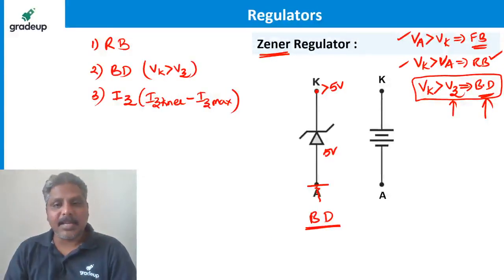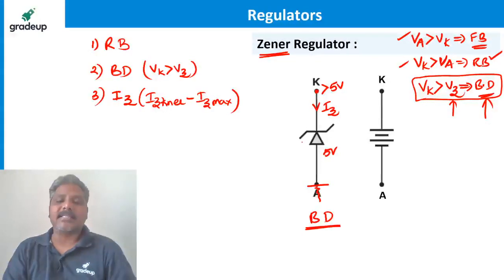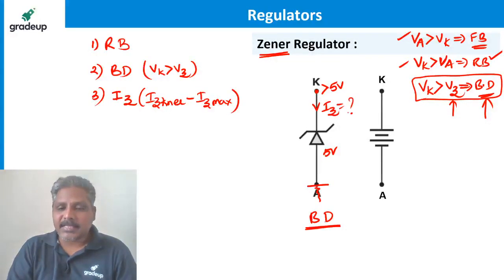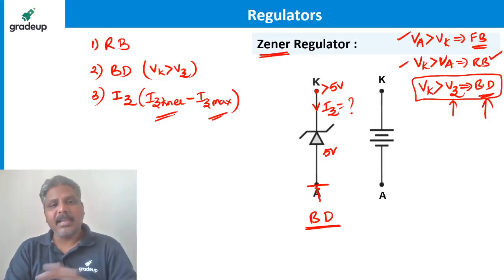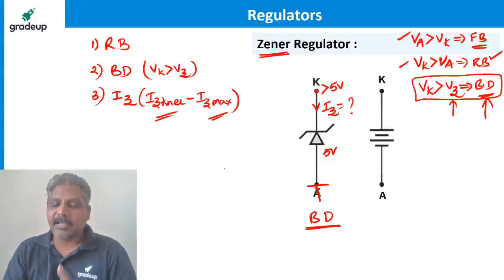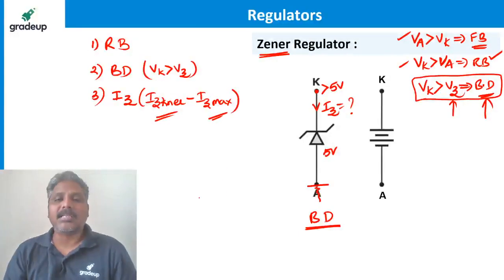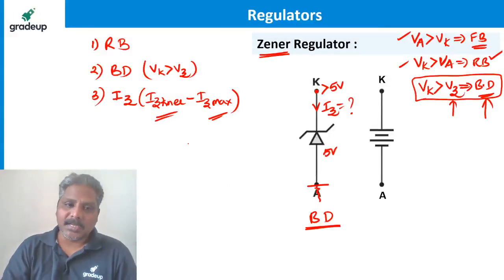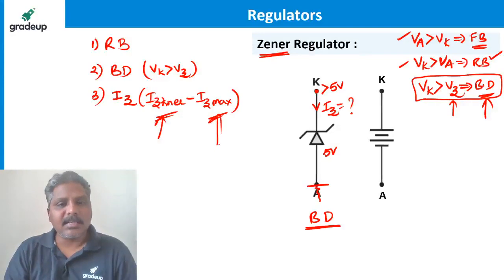If Zener is under breakdown, there is a current flowing here, which we call IZ. The question is, how much is the IZ? It depends. It can be this, or it can be this, it can be anywhere in between. So never say, there is a misopinion among the students that if Zener is under breakdown, large current flows. Not necessarily always. It can be small current, it can be average current, it can be large current also, it can be anything.